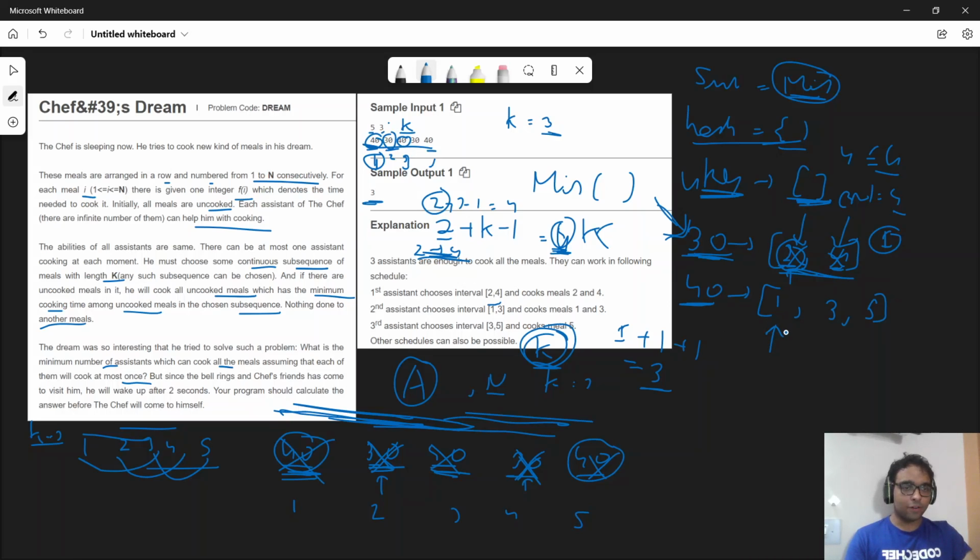Then we'll point at the first position. Now I have 1. What is the maximum value that 1 can handle? 1 plus k minus 1, which is 1 plus 3 minus 1, equal to 3. So if I start a subsequence at 1, the maximum k length subsequence that can be formed will end at 3. So I can cover 1 and 3 from that particular subsequence. These will get removed in one operation. And for the final 5, we have to perform one more operation to remove it. Hence, the answer is 1 plus 1 plus 1 which is equal to 3.